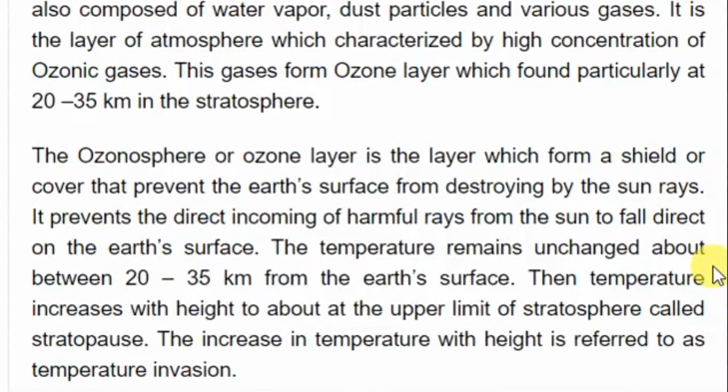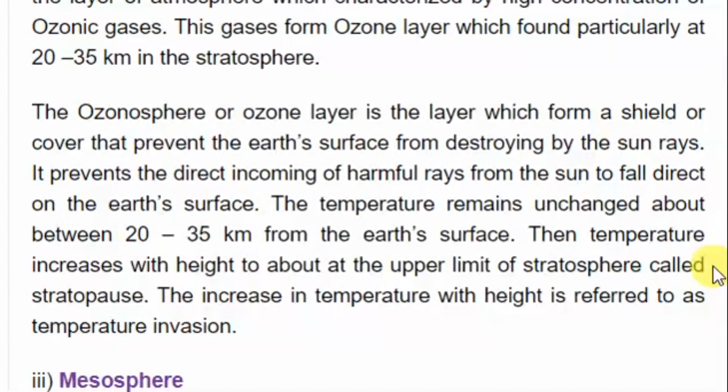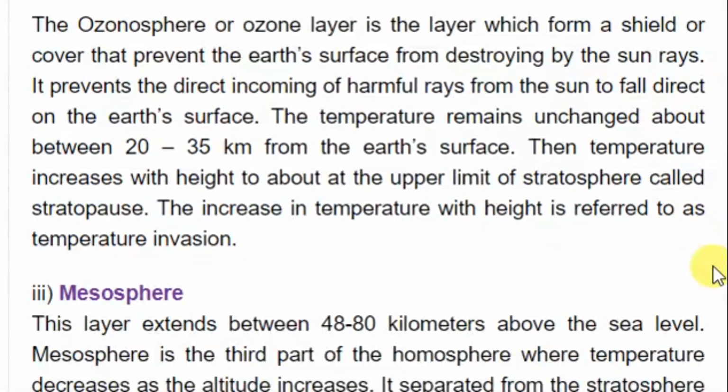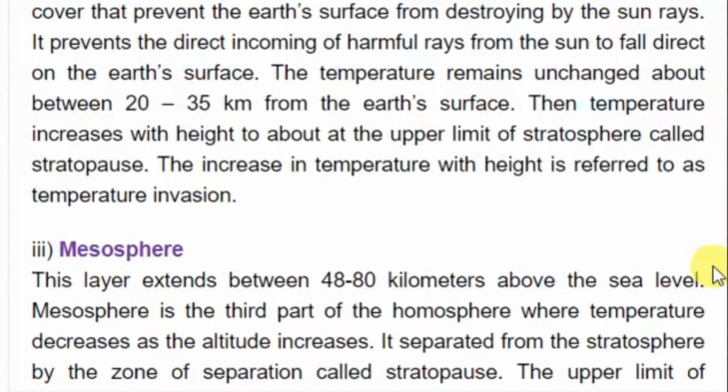When we are moving from 20 to 35 kilometers, the temperature remains about the same. But when you are moving from 35 kilometers to stratopause, that is where the boundary of stratosphere, the temperature tends to increase. And this phenomena is called temperature inversion. Why inversion? Kwa sababu mwanzoni tulikuwa tuna rupture rate, and temperature inafanyaje? Ina increase or ina decrease with heat. Wakati kule unapofika nakuta temperature increase with heat. That's why you call it temperature inversion. So ni kama ime reverse the phenomena in the troposphere.